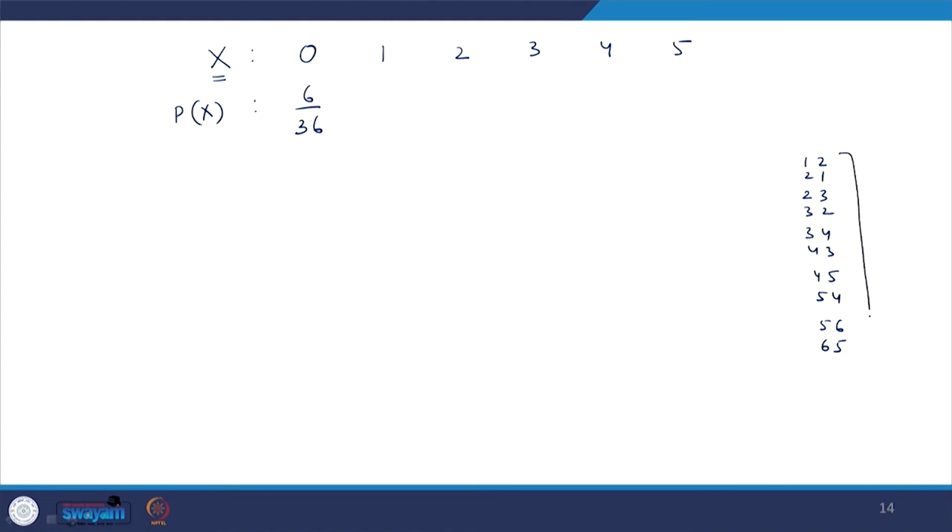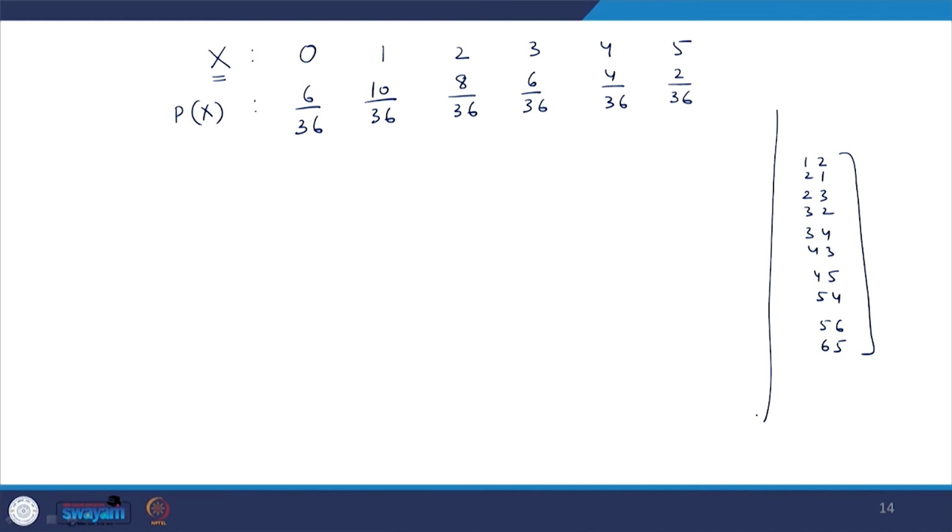So, these are 10 cases when the difference is 1. You can see the modulus of the difference is 1. So, these are 10 cases. Similarly, when the difference is 2, there will be 8 cases, you can check. Now, it is 6 cases, it is 4 cases, and for 5 these are the 2 cases only, 1 6 or 6 1.